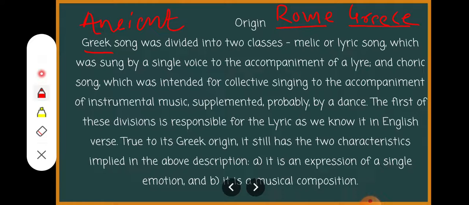Ancient means in Marathi we call it Prachin, Prachin Wangmay. British literature is not ancient literature. Greek literature and Roman literature, these are the ancient literature.